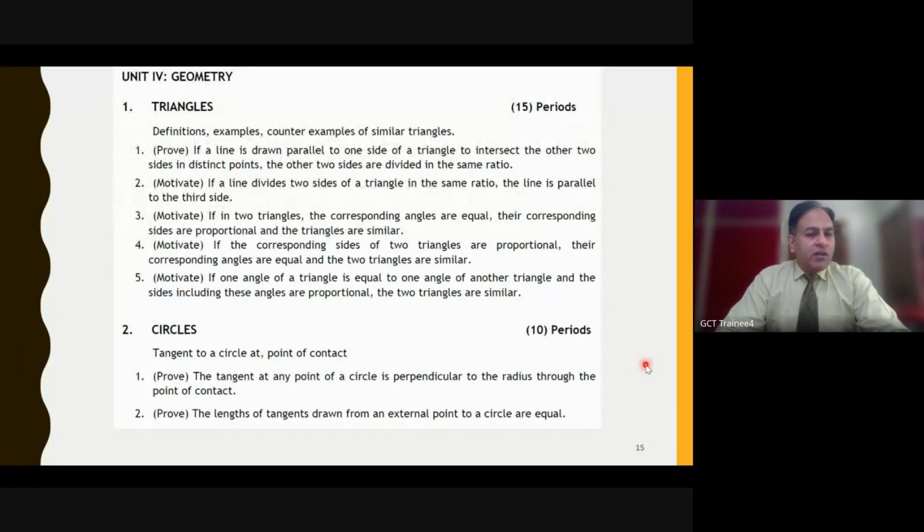Next, when we talk about triangles, check this out. We have all the theorems wherein the proof is written. If there is a word written as proof, only 3 theorems are there whose proof may be asked in the examination.